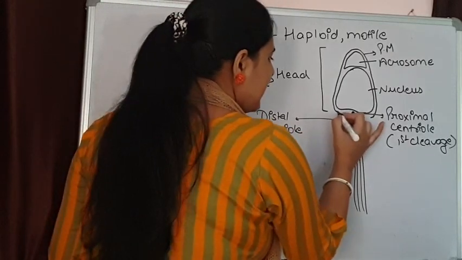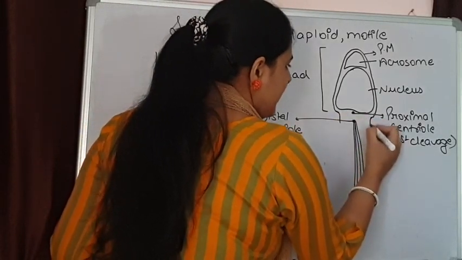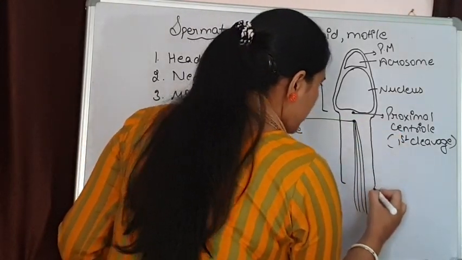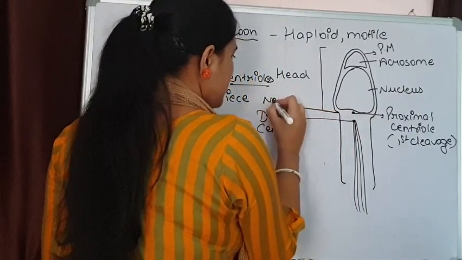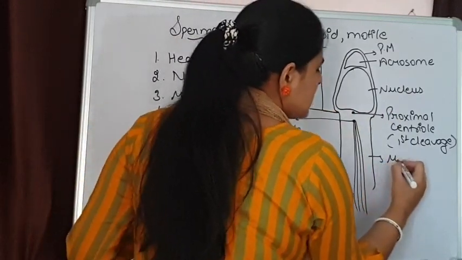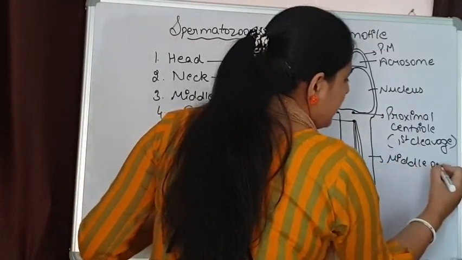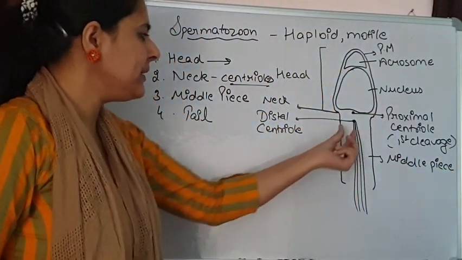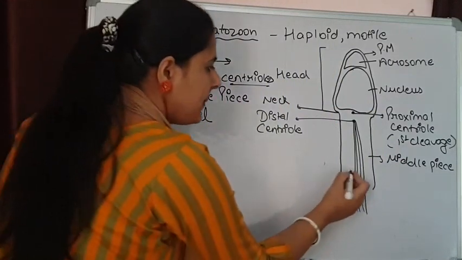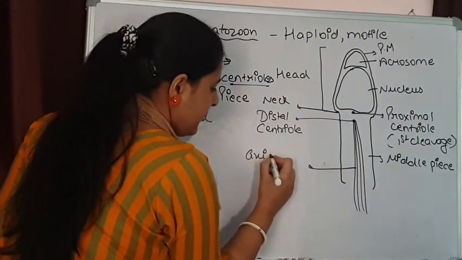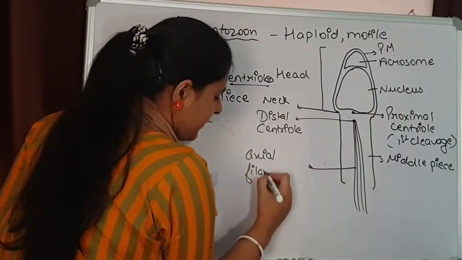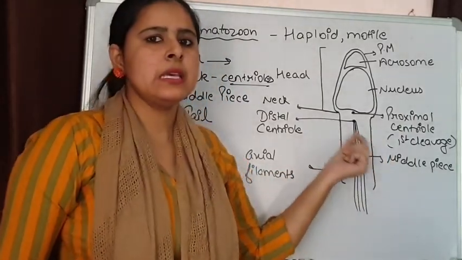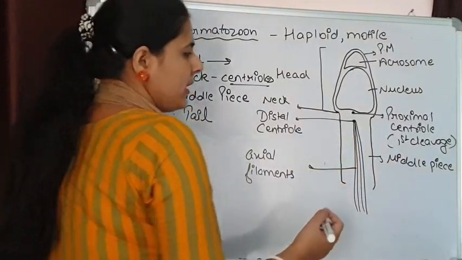So this is the neck region, and below the neck region, the portion that is coming is known as middle portion or middle piece. This whole region is the middle piece. This is a flat shaft like structure. In between it is containing axial filaments. Other than axial filaments, it is containing mitochondria.